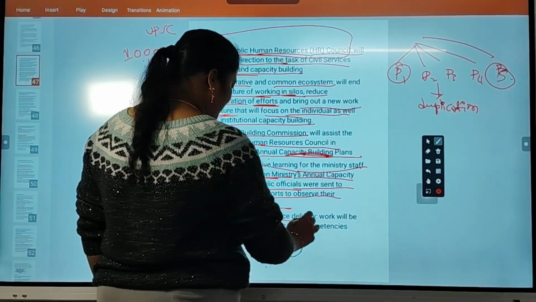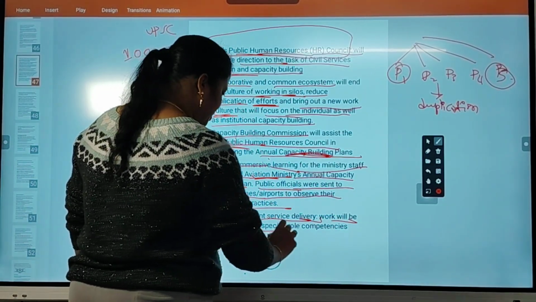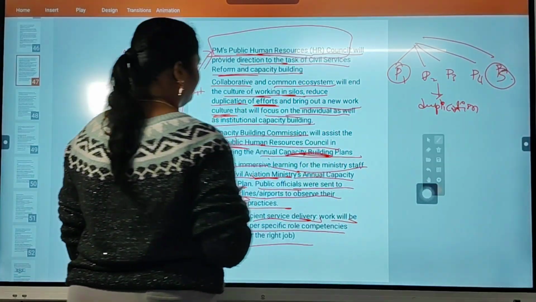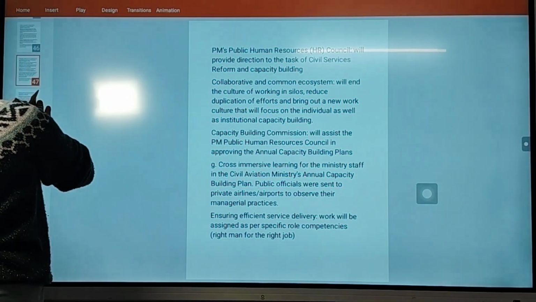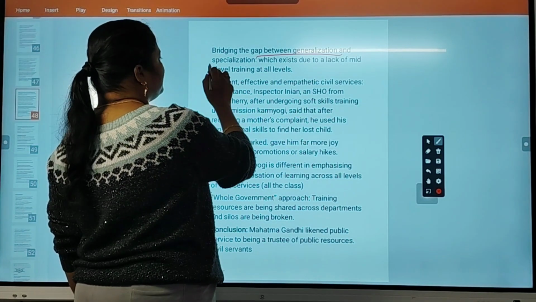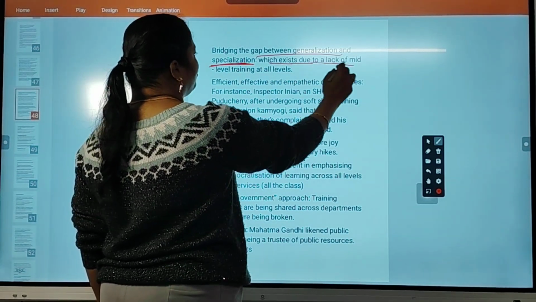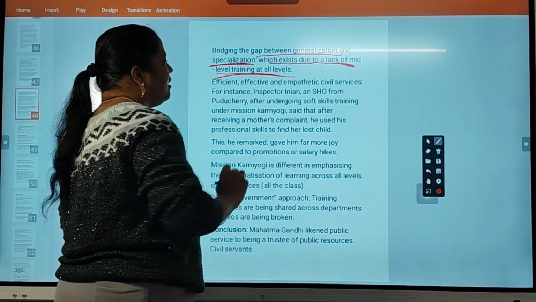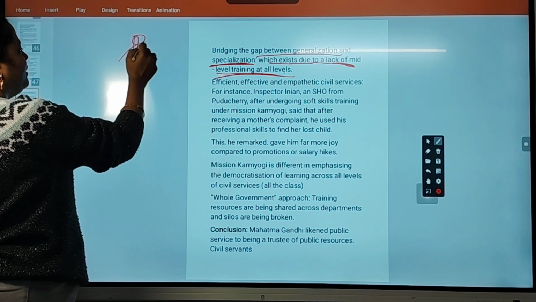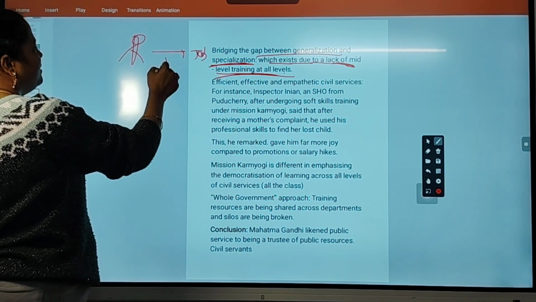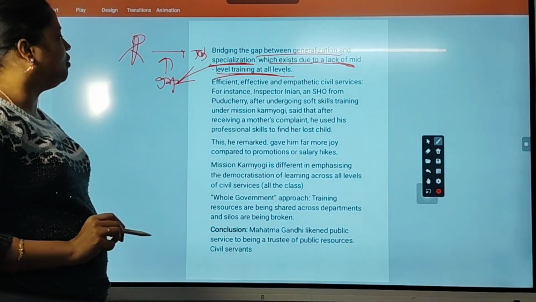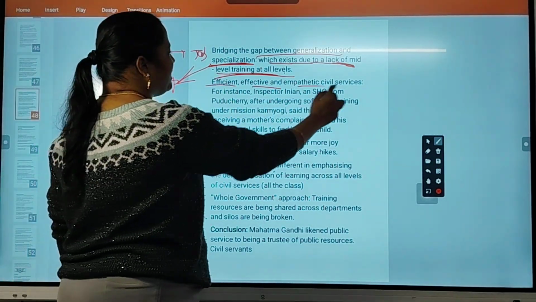Ensuring efficiency service delivery. Work will be assigned as per specific role competencies. Okay, so the right man for the right job. According to their personal ability, role will be specified. So, bridging the gap between generalization and specialization, which existed due to lack of mid-level training at all levels. So, what they know, they can't apply in the job, that is where the gap is coming, that gap will be filled with the training.